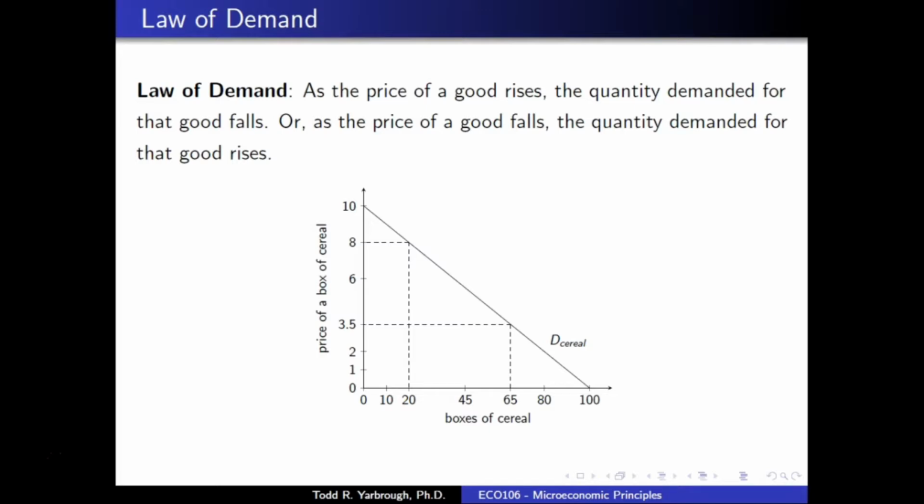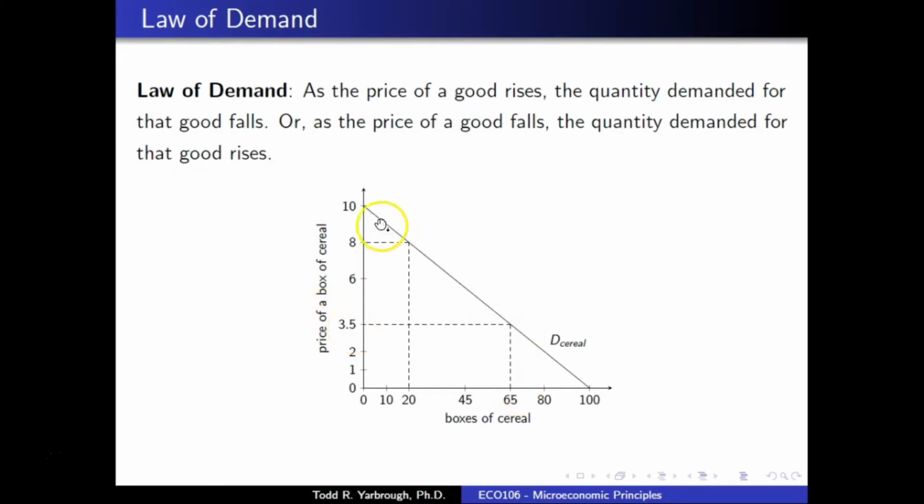Demand and quantity demanded are two completely different things. Quantity demanded is a particular level of demand on a particular demand curve. The demand is the actual curve itself. So real quick, just get that out of the way. Quantity demanded refers to the level of quantity demanded at a particular price. So at a price of 8 here, 20 boxes of cereal are demanded. At a price of $3.50, 65 boxes of cereal are demanded. Again, the demand is the entire curve. Quantity demanded refers to particular quantity levels from particular prices.